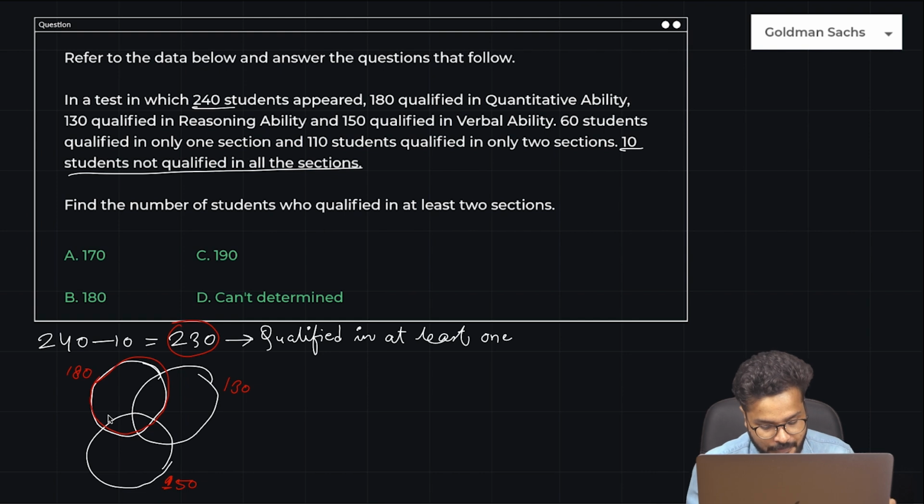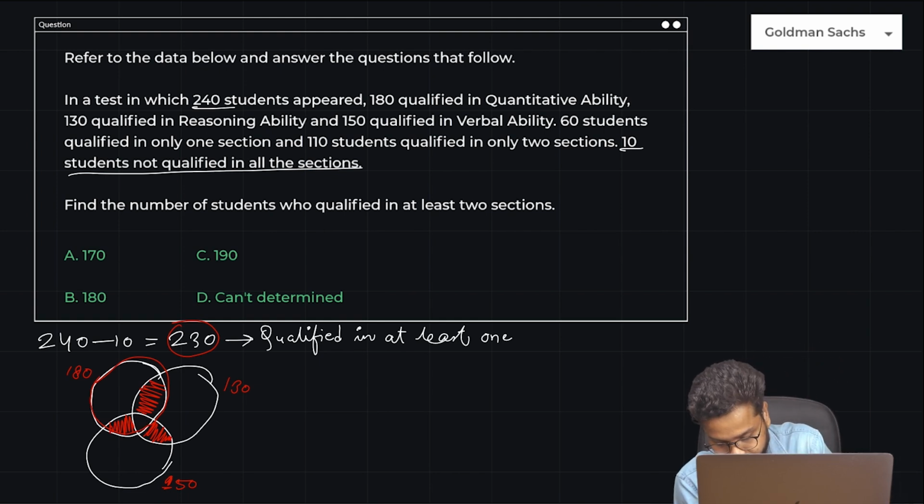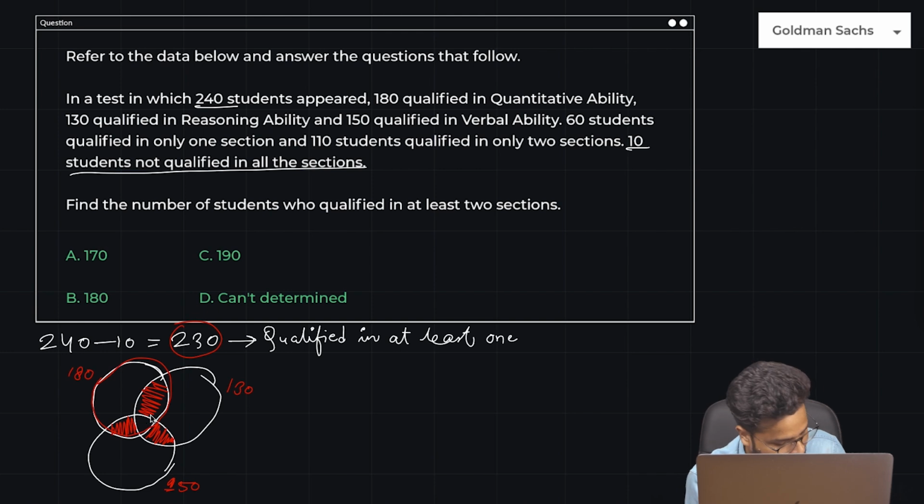Now, the second part is 60 students qualified in only 1 section and 110 students qualified in only 2 sections. Guys, when we talk about only 2 sections, which is only 2 sections? Overlap of just 2 circles, this part, and then this part, and then this part. This is overlap of exactly 2 circles, right? I'm not considering the middle one, because this is where 3 students qualified, right?